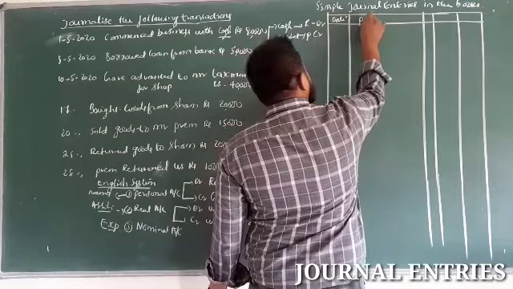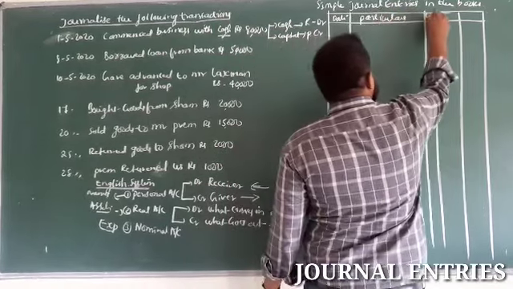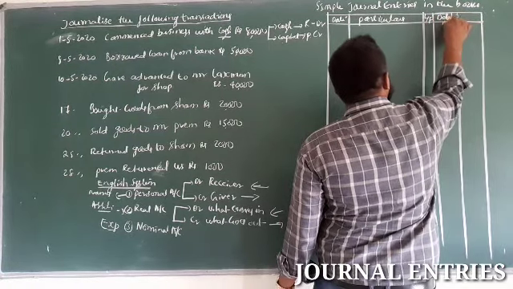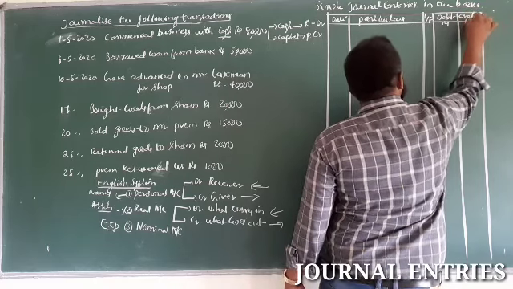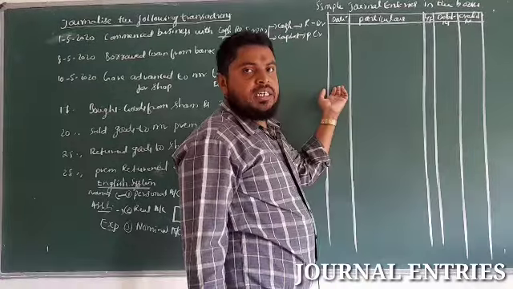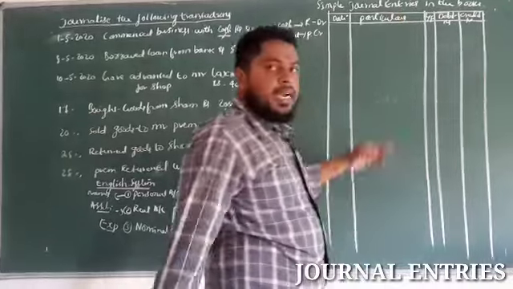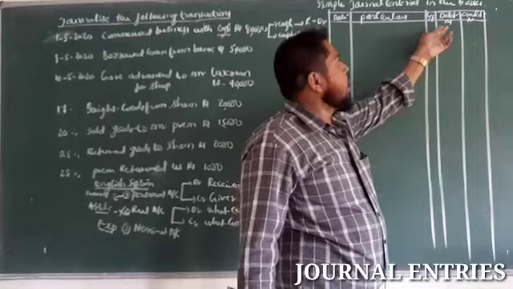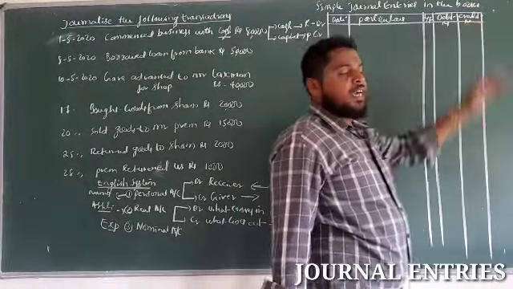So particulars, ledger folio, that is page number of the ledger, debit, credit. So this is the format. In date column you have to enter the dates here. Under particulars column you have to give the detail about debit and credit, that is accounts. LF, that is ledger folio. Debit means the rupees left side and credit means rupees right side.